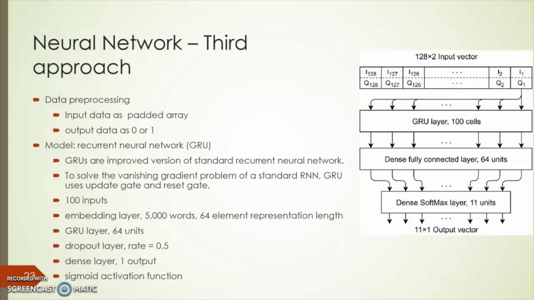GRU is basically for remembering the important words. It has 2 gates, the update gate and the reset gate. So here we can see that it has 100 cells of GRU layers, and it will go to a dense layer with 11 units, and the final output is 1.